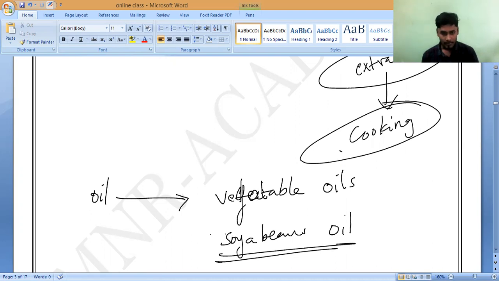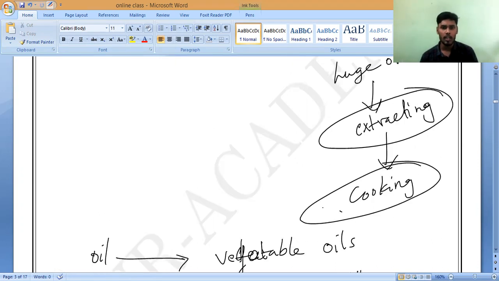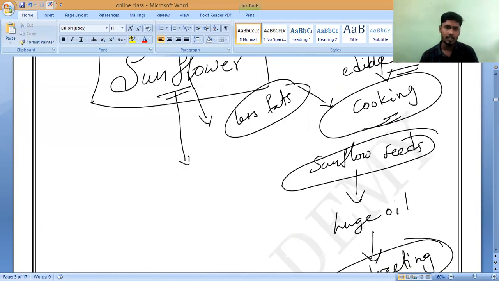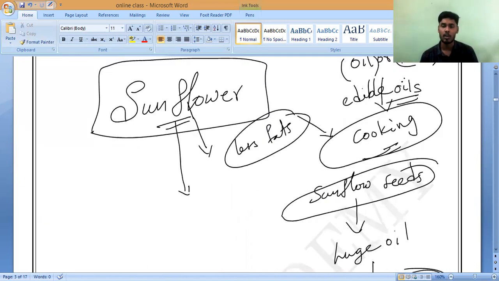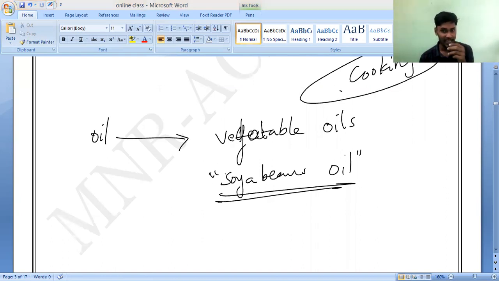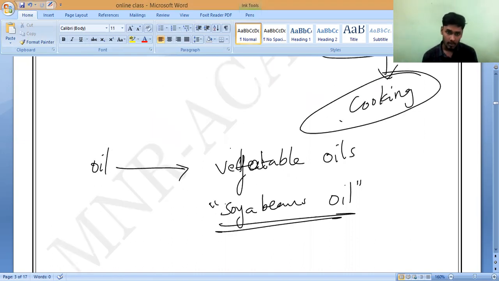Which oils are vegetable oils? Everything: sunflower oil, soya bean oil, groundnut oil, palm oil. Everything is called vegetable oil because it comes from plants. All these oils are obtained from plant seeds. That is why we call them vegetable oils. You can write it down.